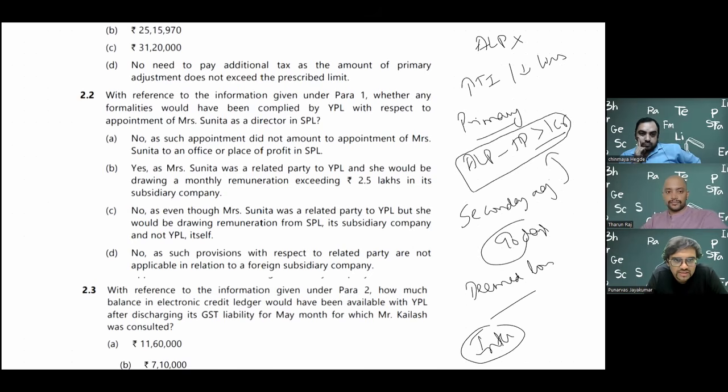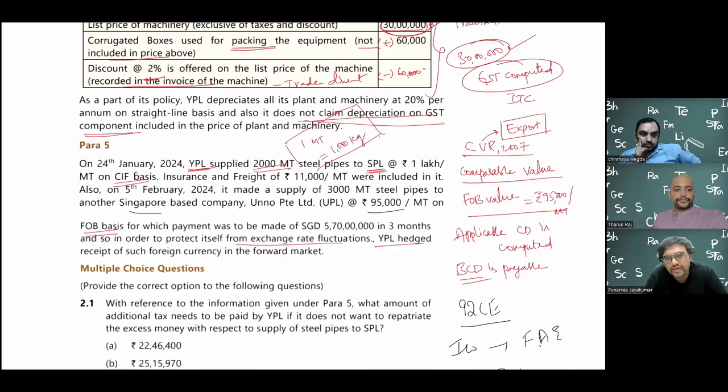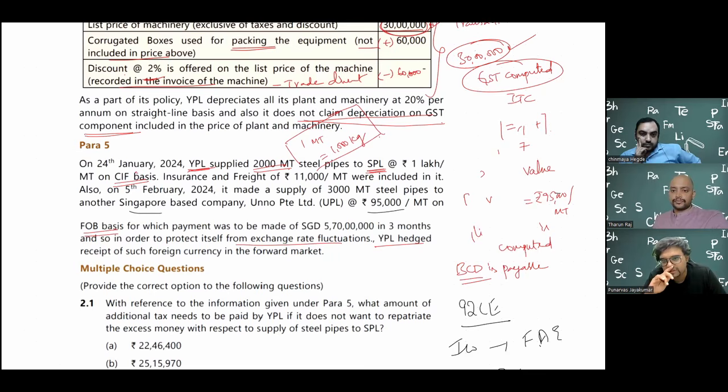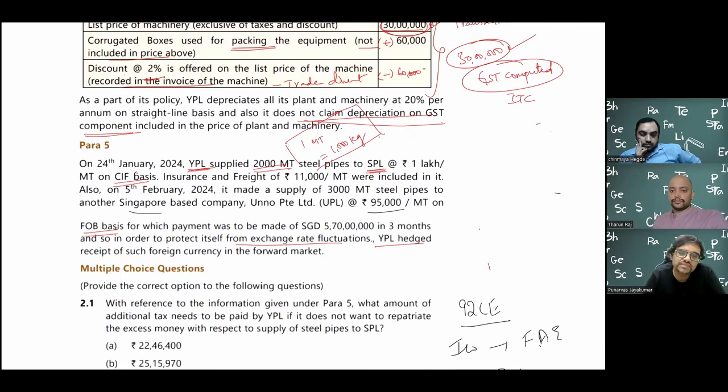In this particular question, let us check here. To recap, the SSC is required to carry out something called a secondary adjustment when the primary adjustment of transfer price exceeds 1 crore rupees. Simple. And the second part is that the adjustment applies because this amendment came in 2017. So the adjustment should happen after assessment year 17-18 onwards, because you cannot make any retrospective amendment which will inconvenience the SSCs. So it was made a prospective amendment.